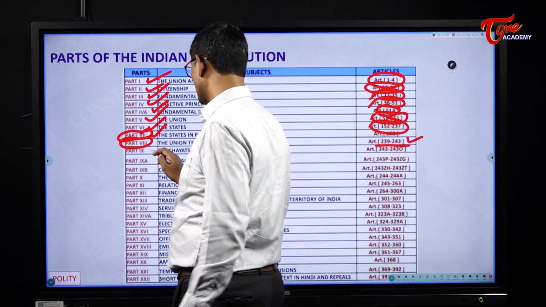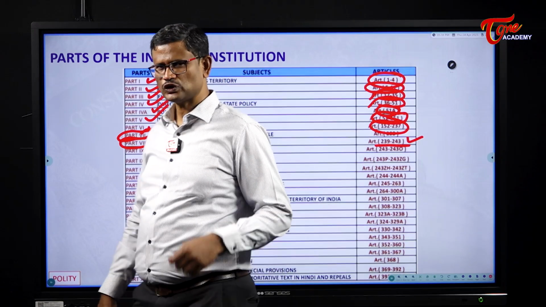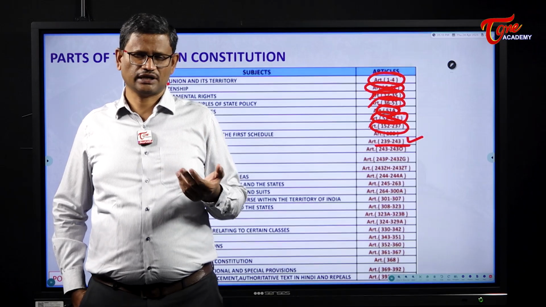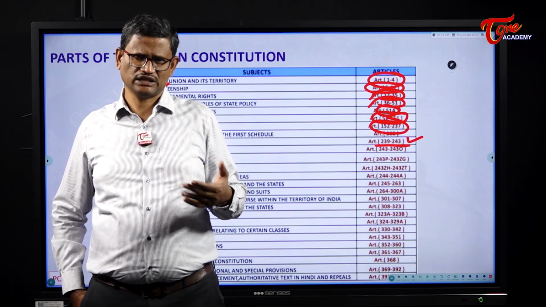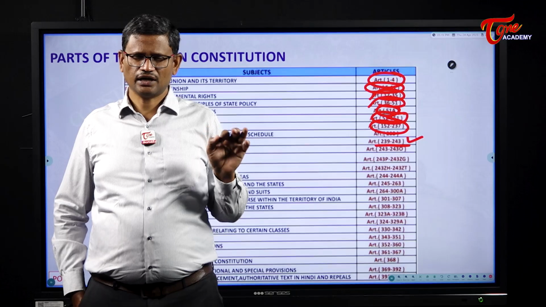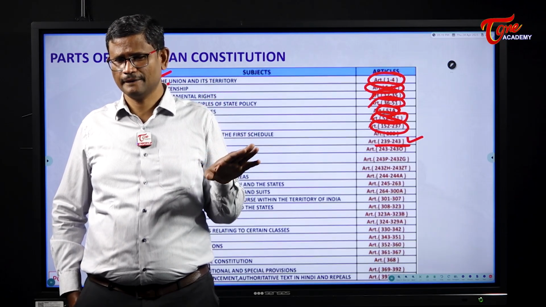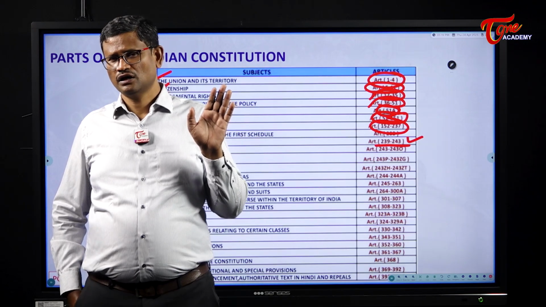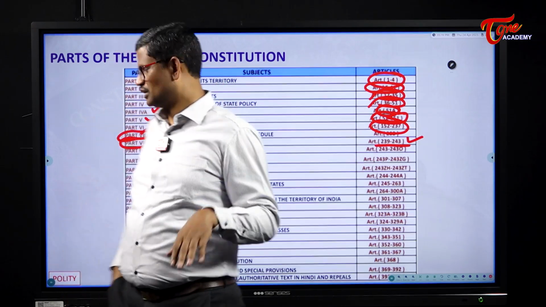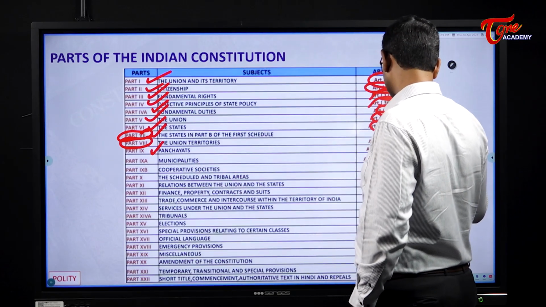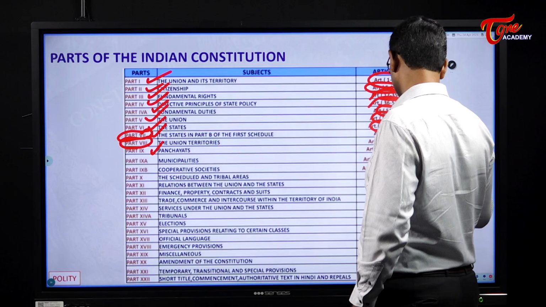The next one, Part 9. Part 9 of the Indian Constitution was added in 1992 through the 73rd Amendment. Part 9 deals with the Panchayati Raj institutions. A total of 16 articles were added by the 73rd Amendment, and the articles which Part 9 deals with are from Articles 243 to 243O.